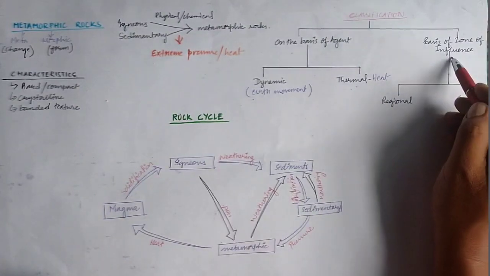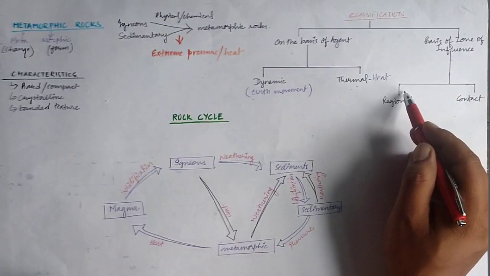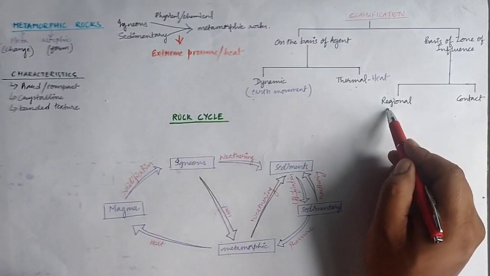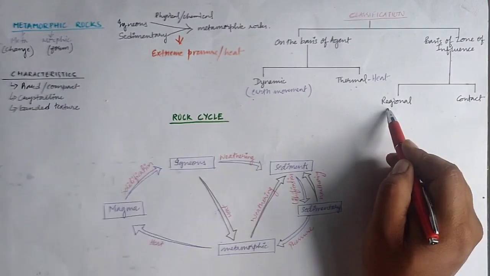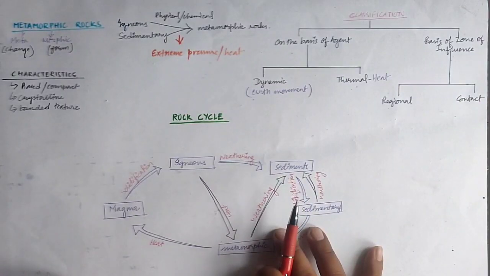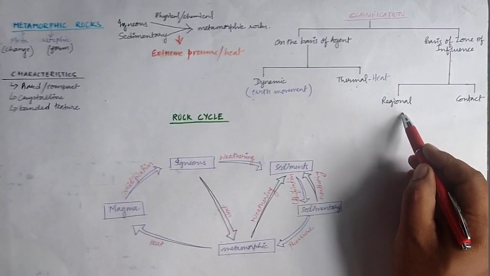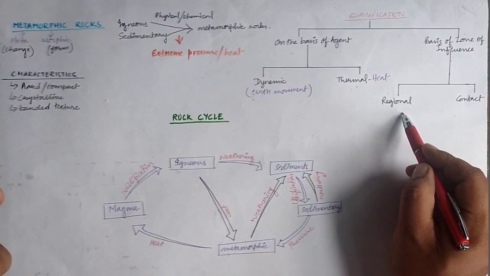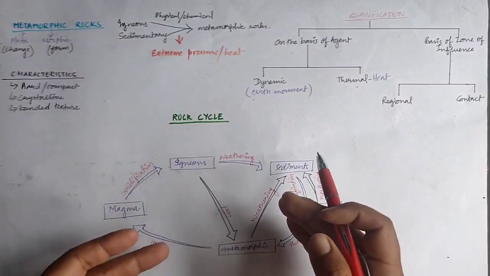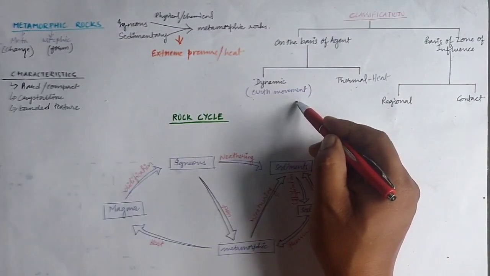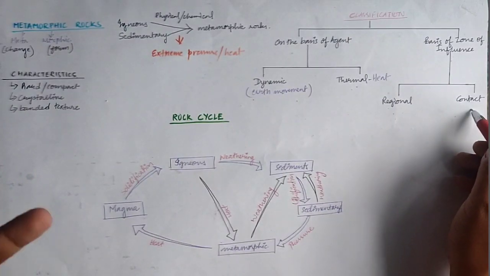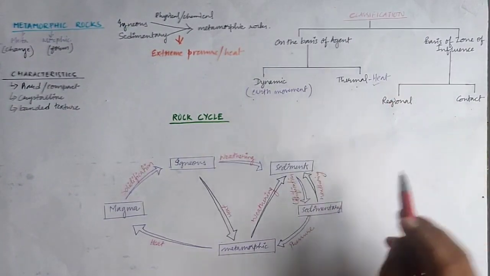So on the basis of zone of influence, now regional. Okay, now again this is very similar to dynamic and thermal. Now due to the earth movement, not only a specific or a small area will be influenced, but a whole region or a whole land mass will be under the influence. Okay, so that kind of metamorphism takes place over a large mass of area. If it is under the influence of the earth movement or change of the rock, then it is known as regional metamorphism.